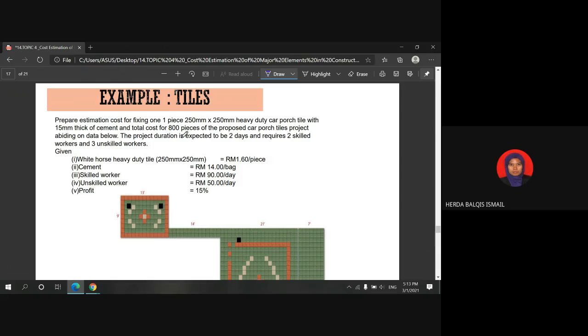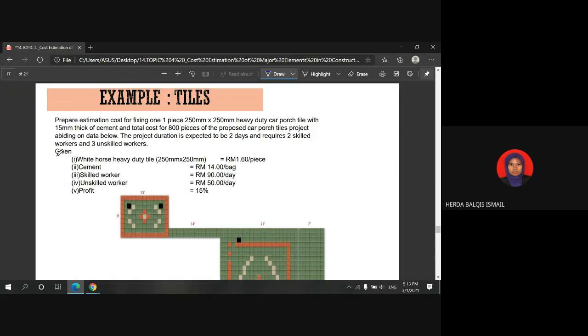The project duration is expected to be 2 days and requires 2 skilled workers and 3 unskilled workers.